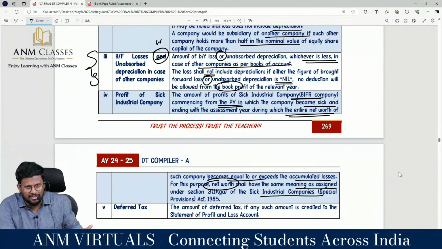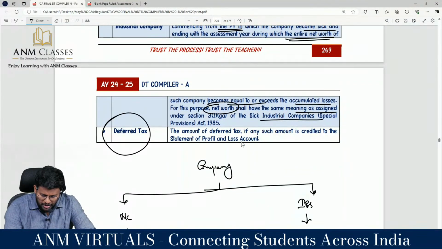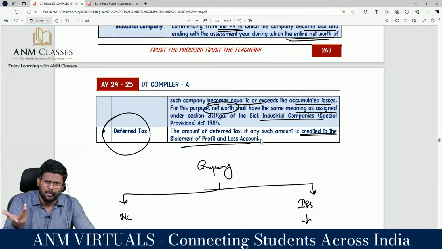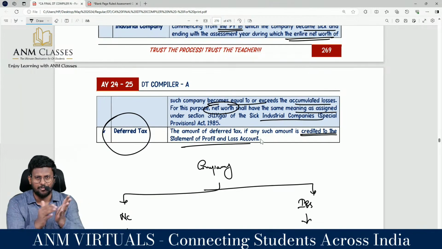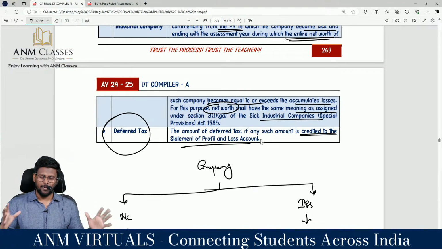Profit of a sick industrial company is not subject to MAT. And the deferred tax: the amount of deferred tax, if any such amount is credited to the statement of P&L account, that is deferred tax asset and deferred tax liability, we don't want MAT because it is only a timing difference. You are only creating it to bridge the difference between the accounts and tax. So my dear lovable students, if these items have been credited to P&L account, then you should not tax this item for the purpose of MAT.